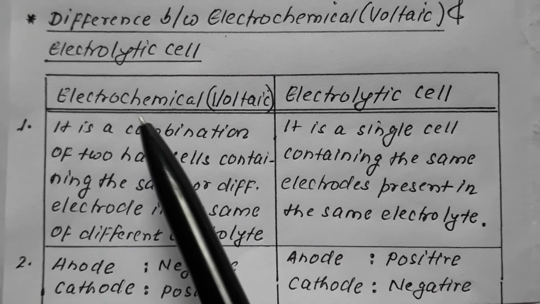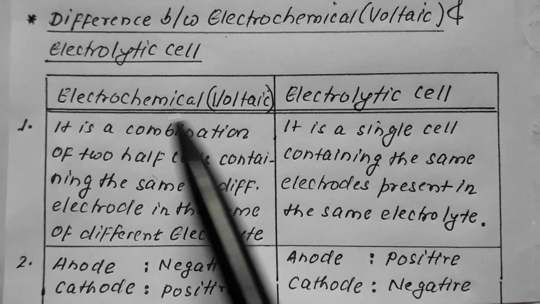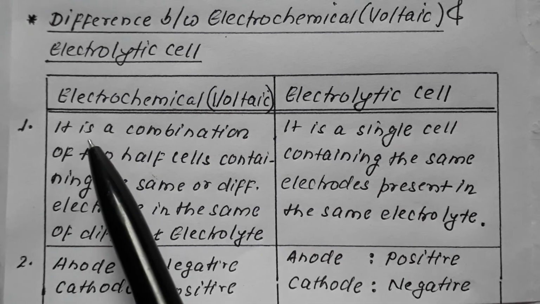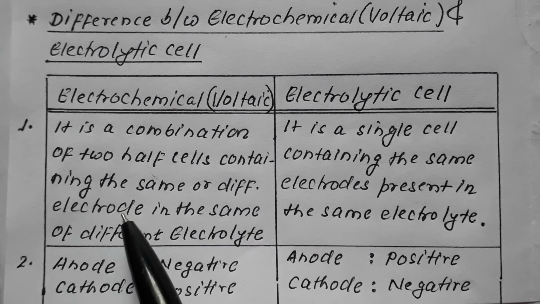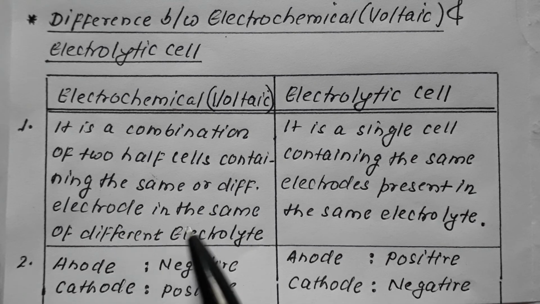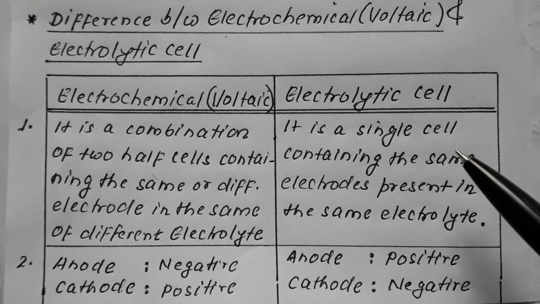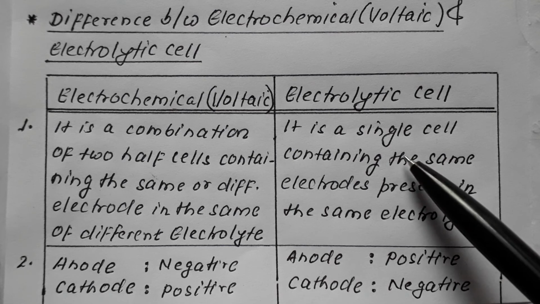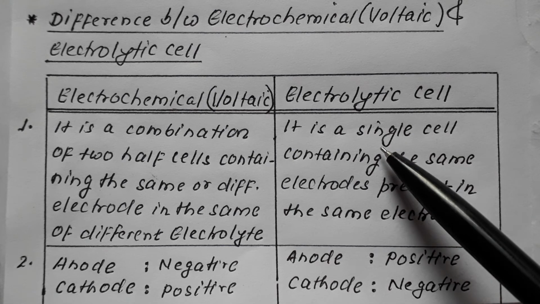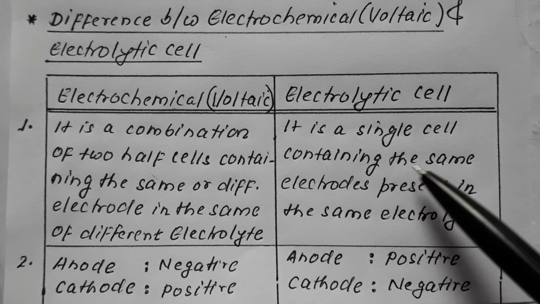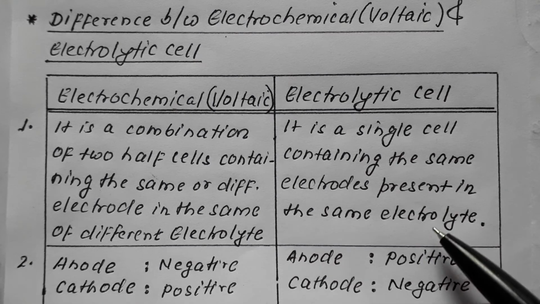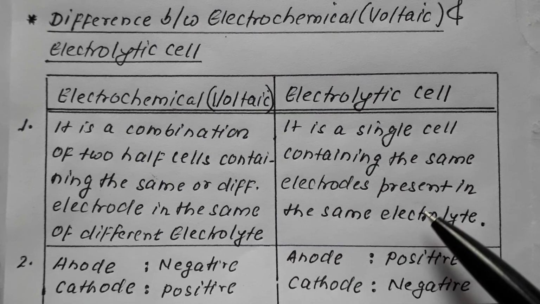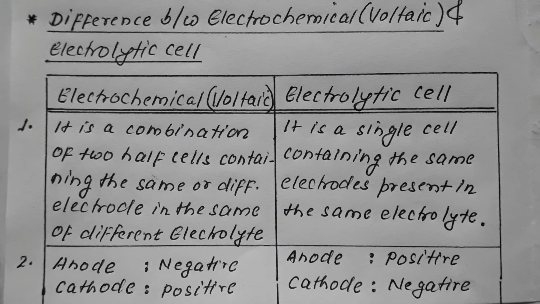What about the electrolytic cell? In case of electrolytic cell, it is a single cell containing the same electrode present in the same electrolyte.